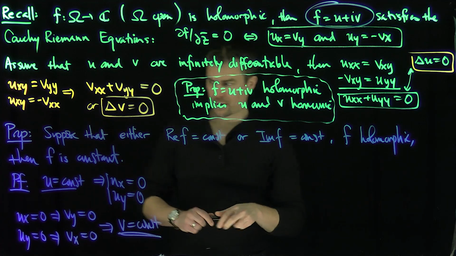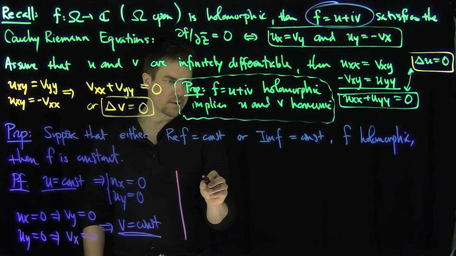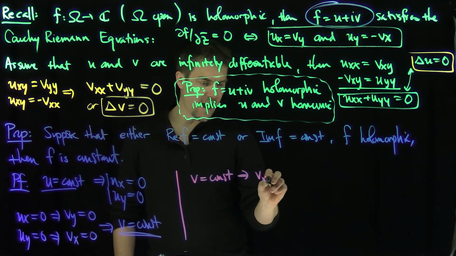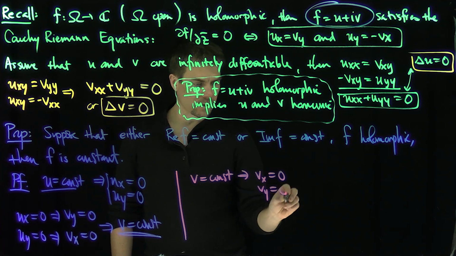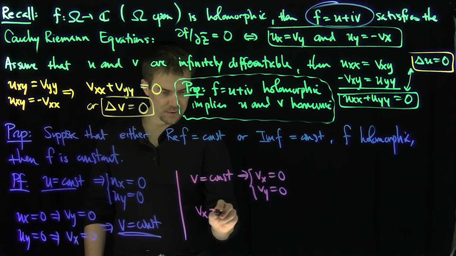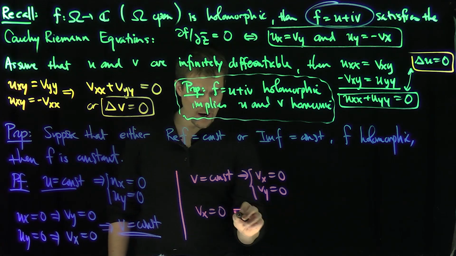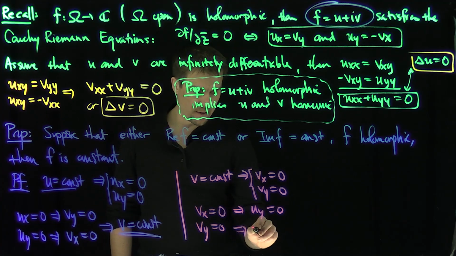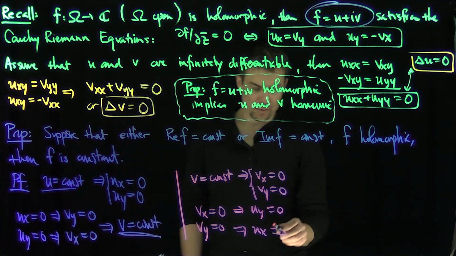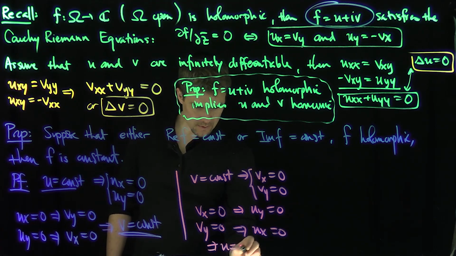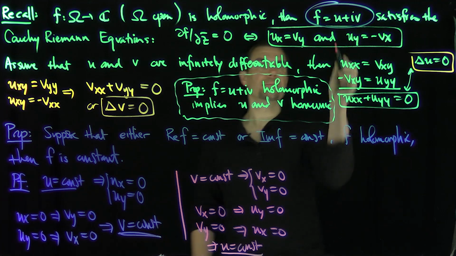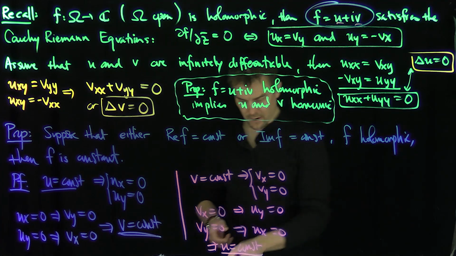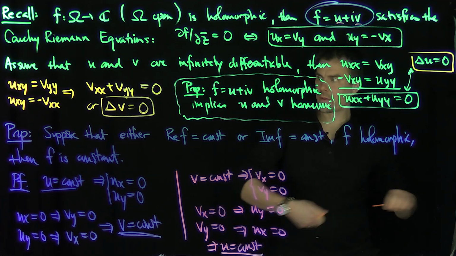Well, the other direction is easy, right? If v is constant, then we're going to play the same game. This implies that vx equals 0 and vy equals 0. vx equals 0 implies by Cauchy-Riemann that uy is equal to 0. And then vy equals 0 implies by Cauchy-Riemann that ux is equal to 0. So this implies that u is a constant. And again, now I have that u is a constant and v is a constant, so it proves that the function is a constant.